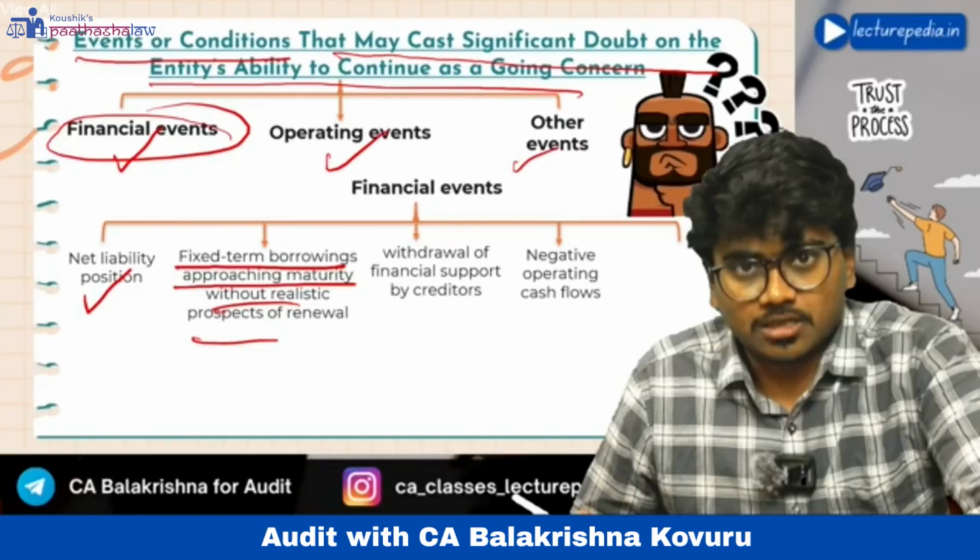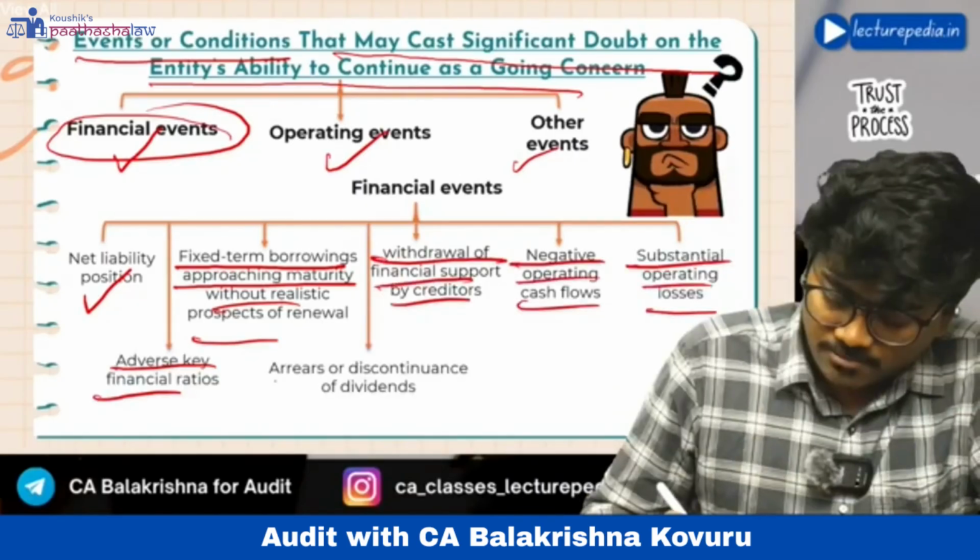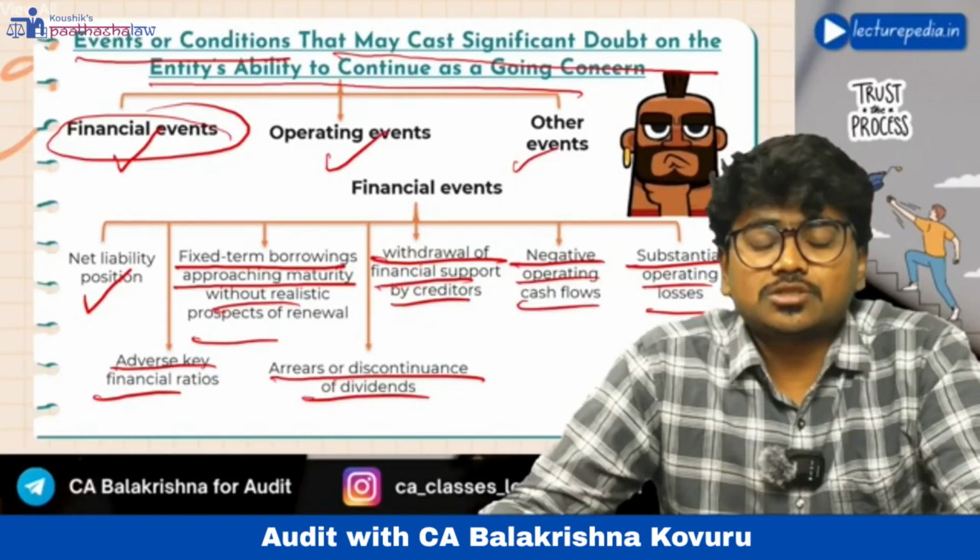Negative operating cash flow. Operating cash flow is negative. Substantial operating losses. Adverse key financial ratios. Arrears or discontinuance of dividends. All these are some of the examples of events or conditions that may indicate material uncertainty about the entity's ability to continue as a going concern. Still there is one more example, inability to pay creditors on due dates.